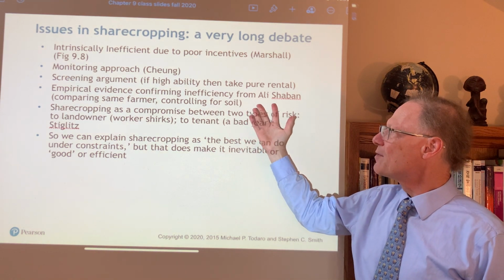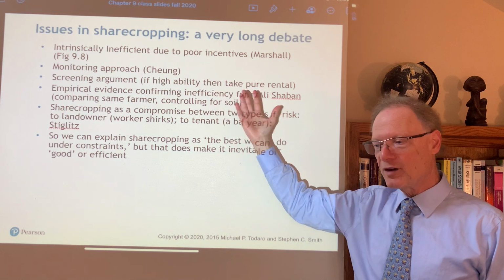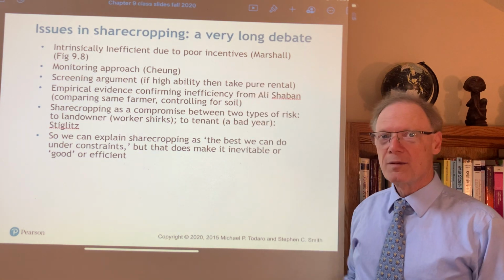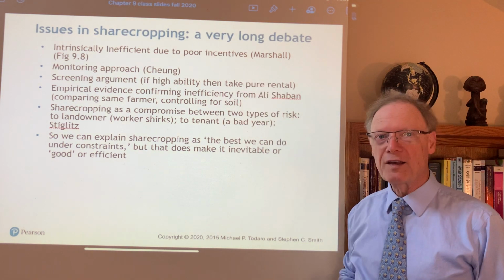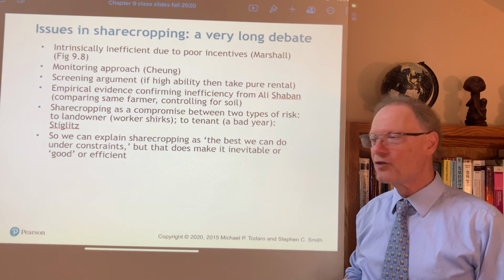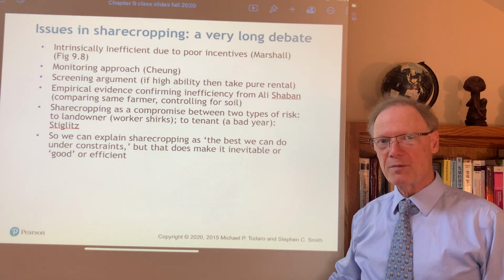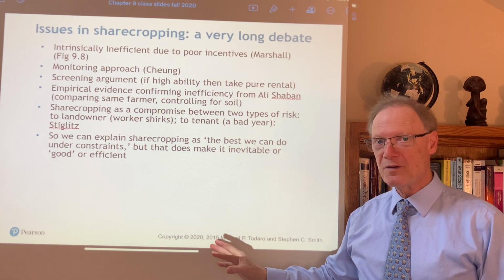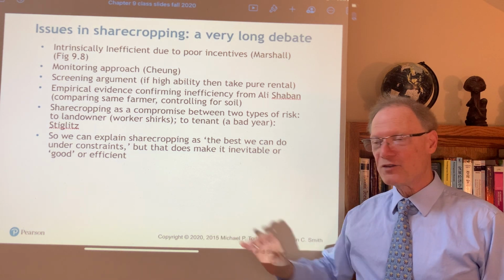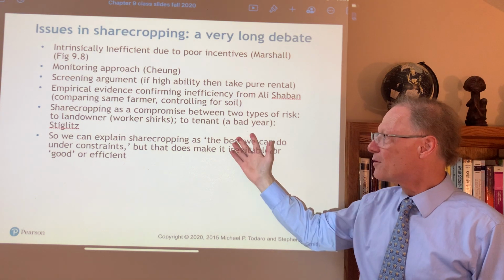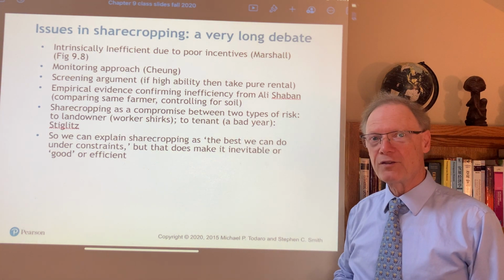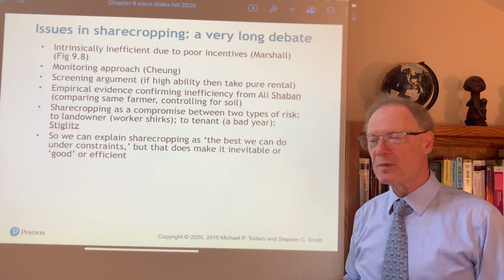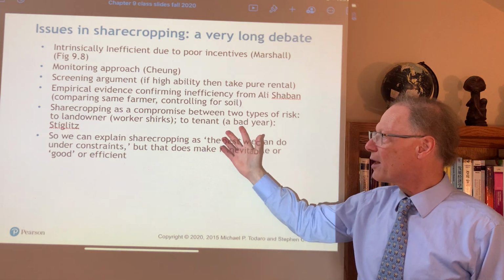And so in this, they found evidence that indeed sharecropping is inefficient. Maybe they weren't able to precisely test Marshall's approach, but they found less labor was certainly used, all other things constant, including the farmer himself or herself on the sharecropped land. Finally, Joe Stiglitz has introduced the explanation that has become the most common, which is that sharecropping is actually a compromise between two different kinds of risks.